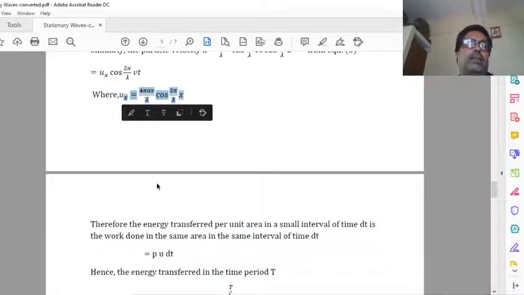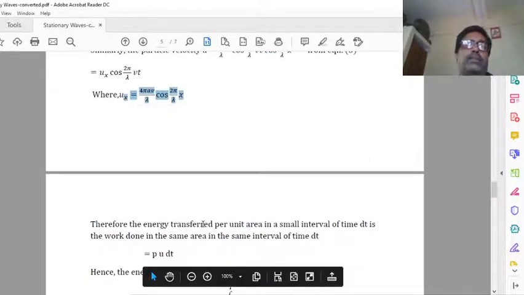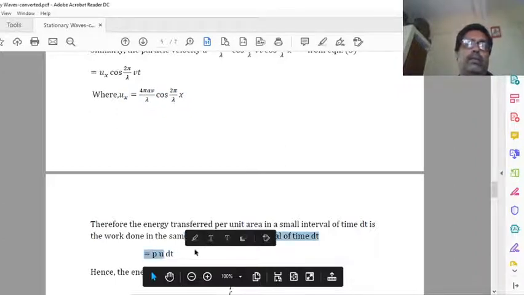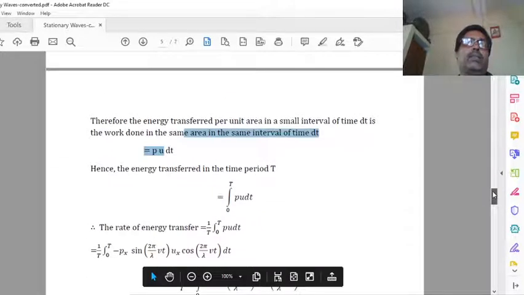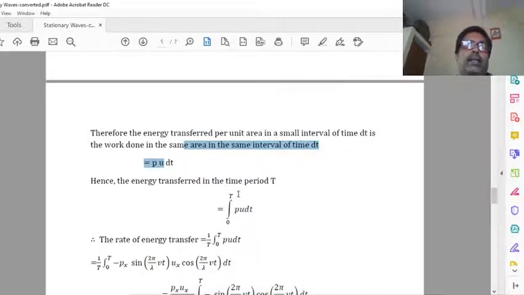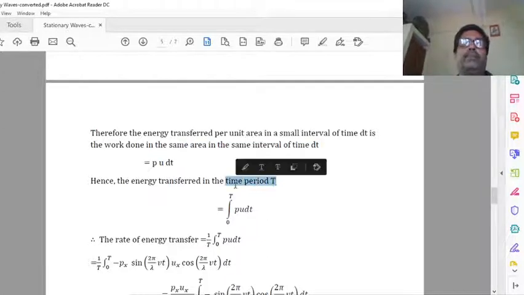Therefore energy transferred per unit area in a small interval of time, see here, this is u dt p. If we take this formula, it will give the energy transferred per unit area in time dt. And if we integrate it, we will get energy transferred for time period t.